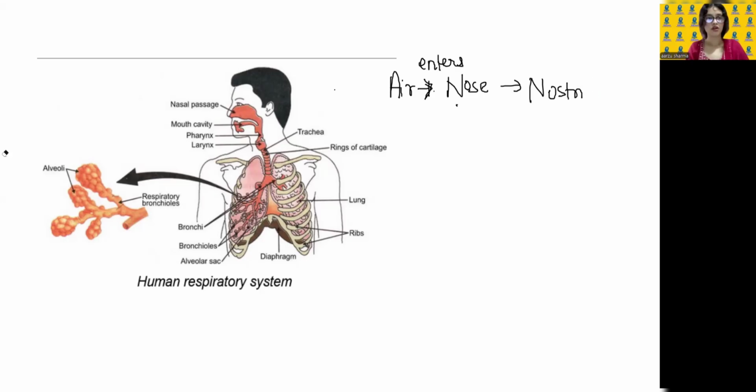So they also have a function. Okay, what do they do? When the air enters your nose, if there is any dust particle or anything harmful that shouldn't enter your body, it will filter it. It will filter the air. Okay, and then it will capture whatever shouldn't enter your body.